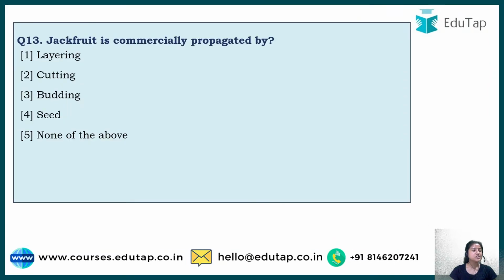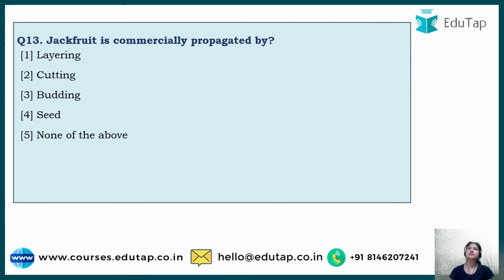Now we'll come to question number 13, which says jackfruit is commercially propagated by. So jackfruit is a plant, right? You must have seen that in Hindi it is kathal. And then you have to guess among the following options how it is propagated commercially.